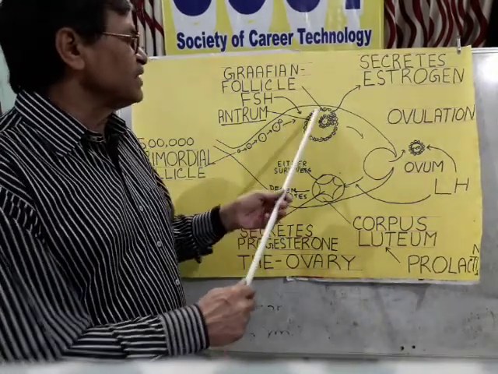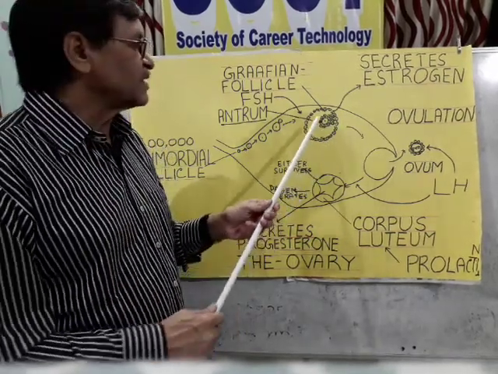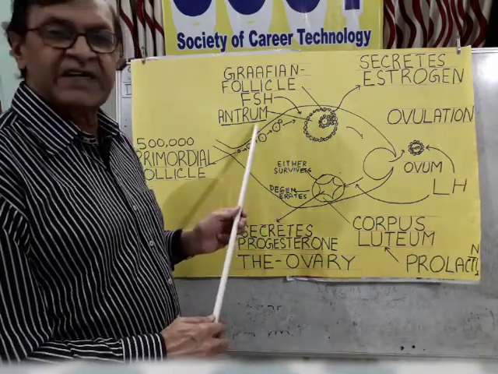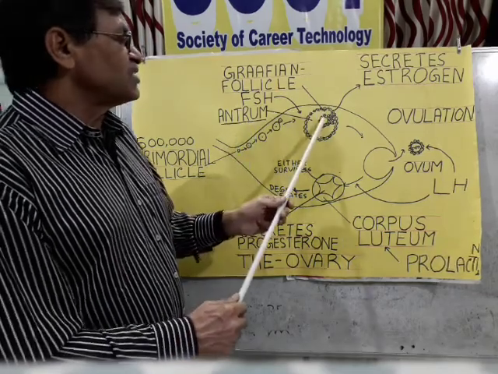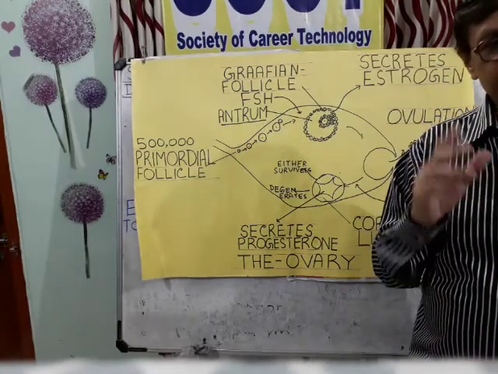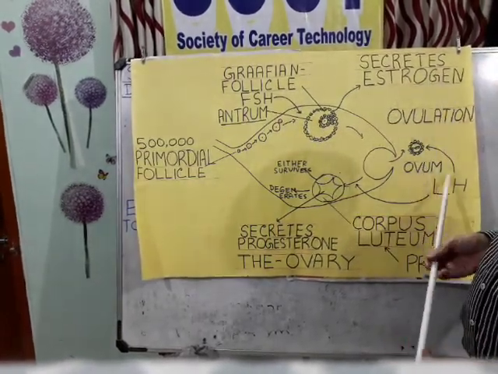Here in the developing follicle, by the metabolism, some waste material is collected around it in a fluid filled cavity called antrum. All these changes are controlled by FSH of the anterior pituitary.